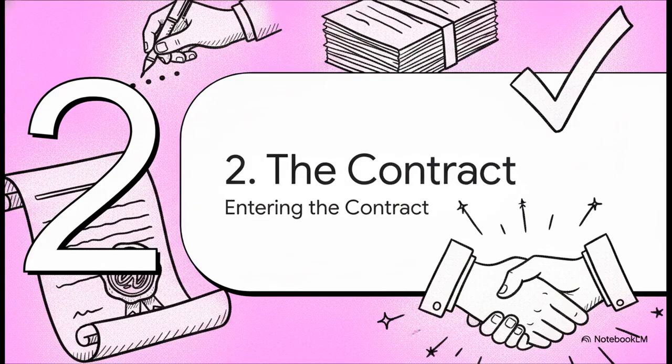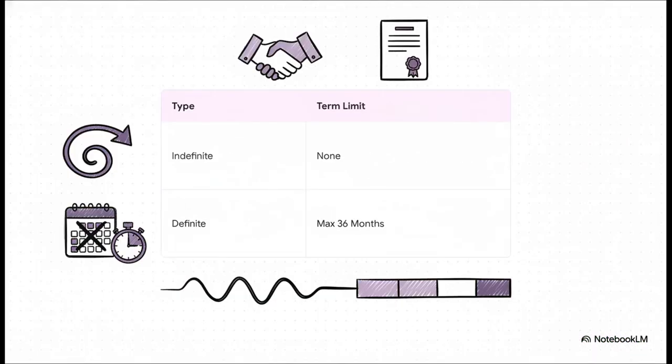Section 2. Entering the contract. When you sit down to sign that paperwork, you'll generally encounter one of 2 contract types outlined in Article 20. On one side, we have indefinite term contracts, which is basically open-ended employment. On the other side, we have definite term contracts. The really crucial point here is that a definite term contract has a strict legal maximum of 36 months, meaning an employer can't just keep stringing you along on temporary rolling contracts forever without eventually offering you a permanent position.